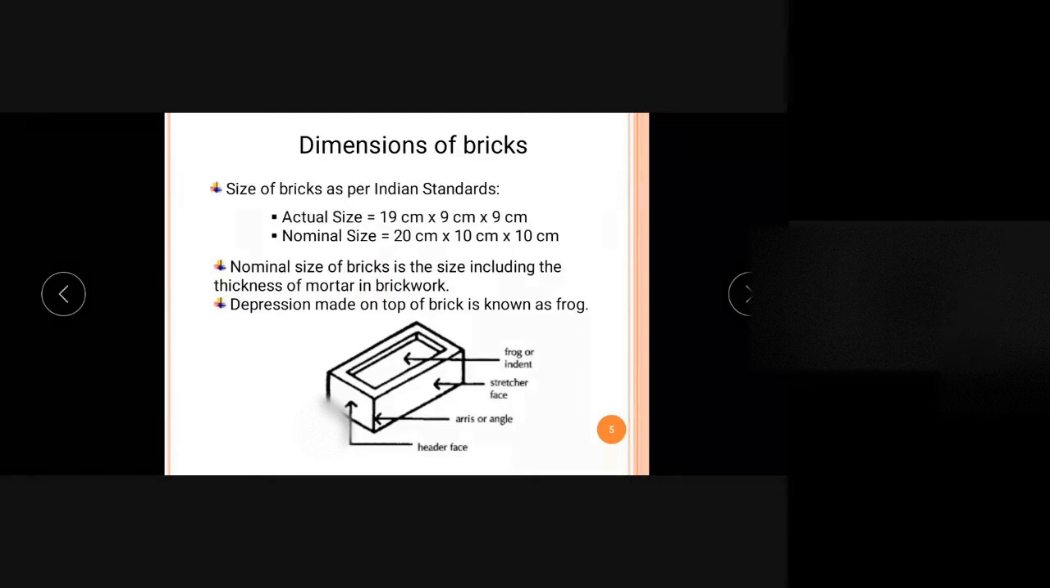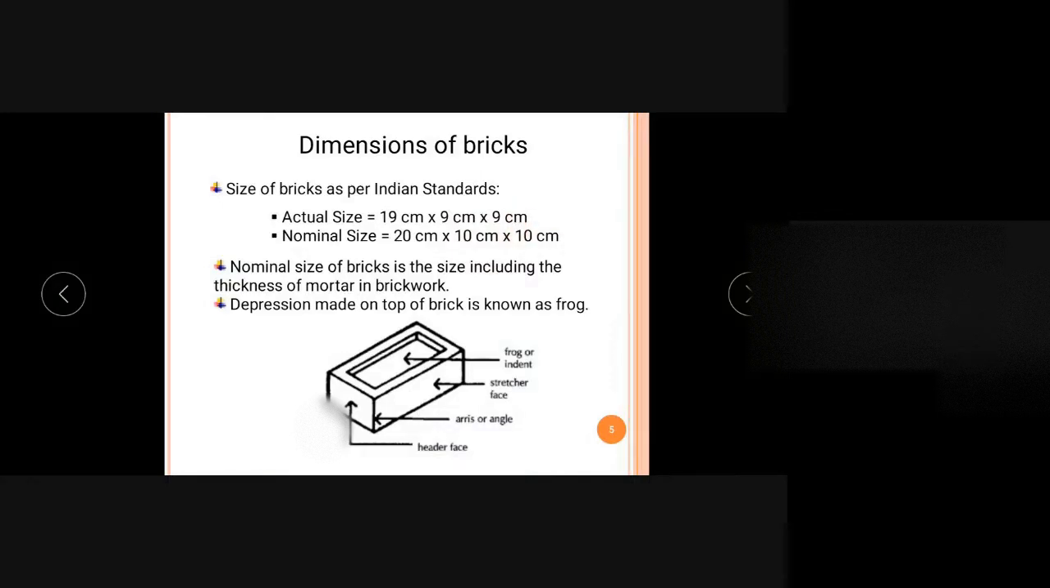So in brickwork, what is the size of the brick? That is what we are saying as the nominal size. Actual size means, if we are taking one brick as such, what is the size? After the construction, if the brick is there in the brick masonry, what is the size? It is the nominal size. Along with the actual size, we take the thickness of the mortar. The thickness of mortar is considered as 1 centimeter. So the size is 20 centimeter by 10 centimeter by 10 centimeter. So it's the nominal size.